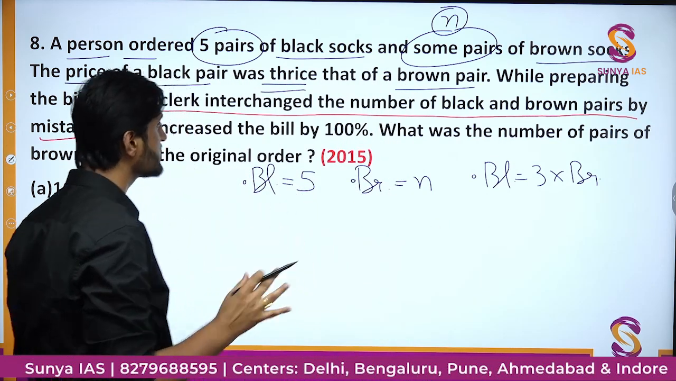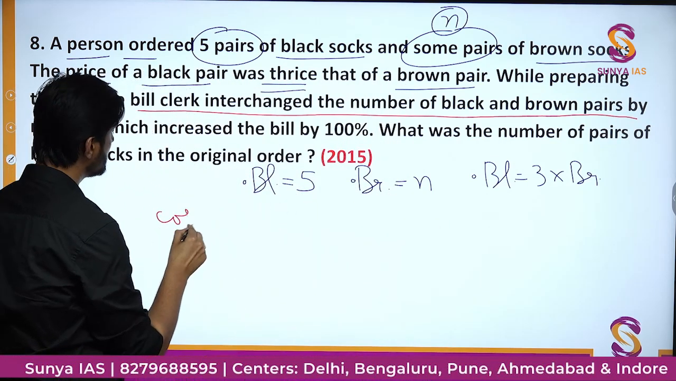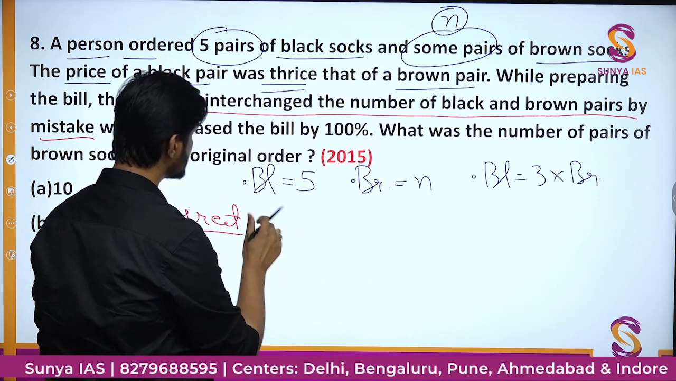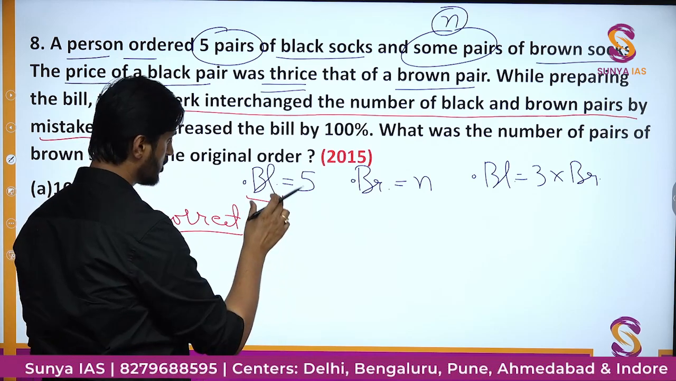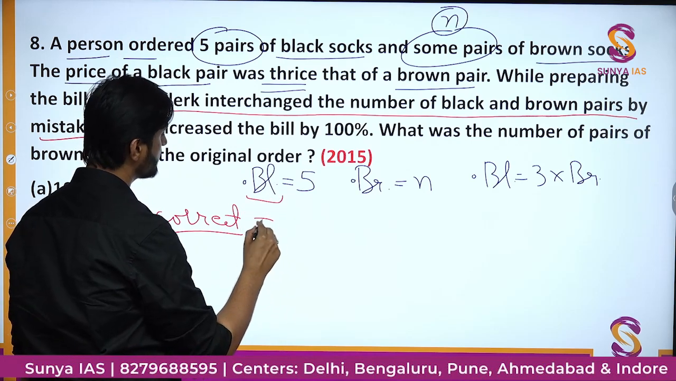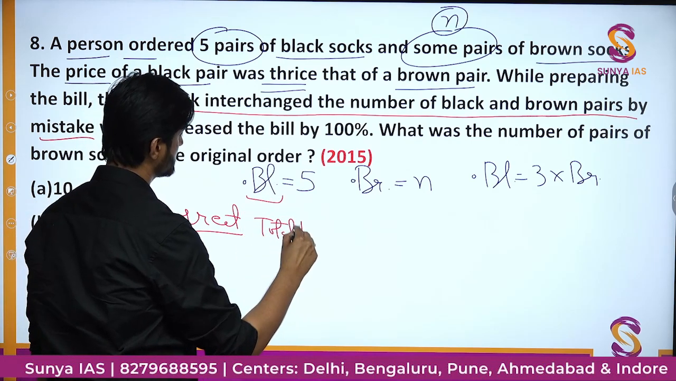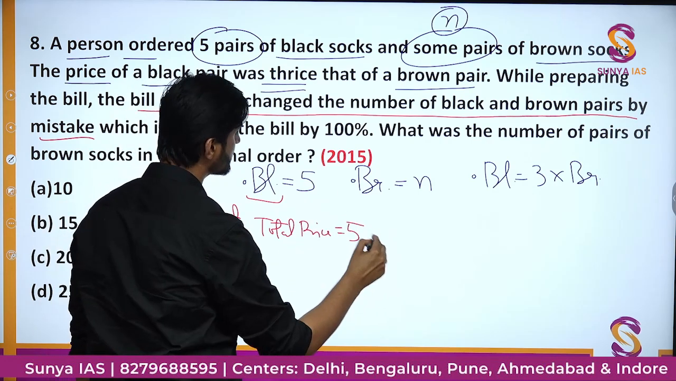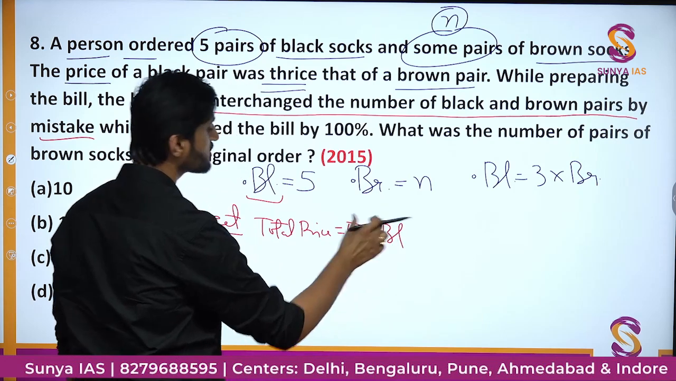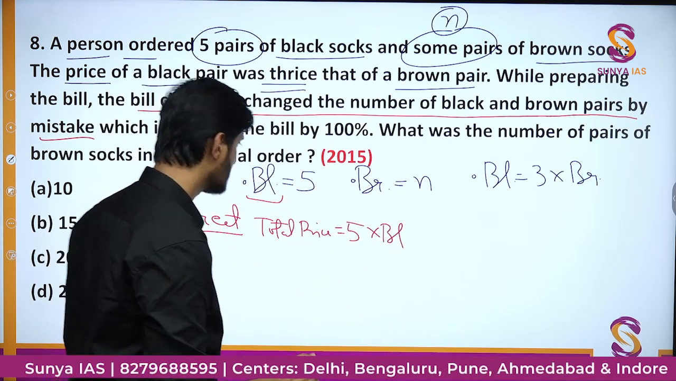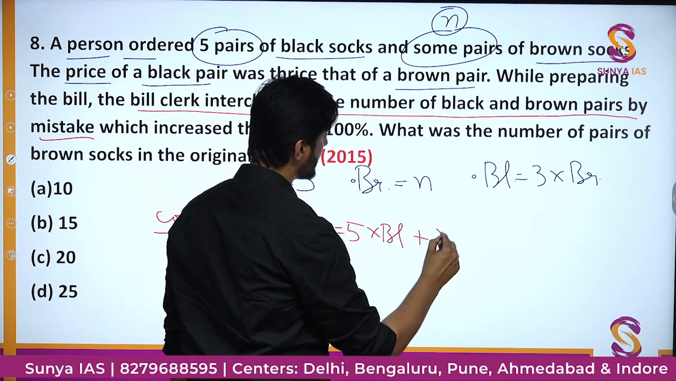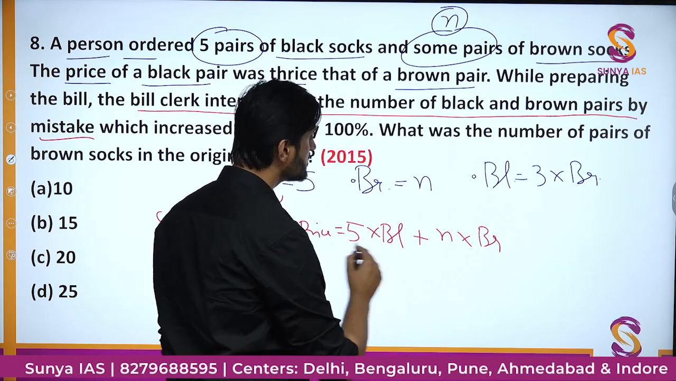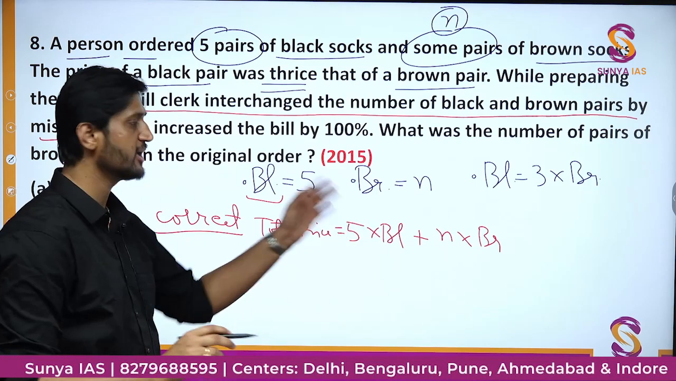So what was the correct thing to do? The correct thing which he might have done was that, let us say the price of black socks is BL. So the correct total price would be 5 socks, you are taking black, and the price is BL. So the number of socks times the price of each pair plus n times the price of brown socks, that is BR. This is actually the total correct price.